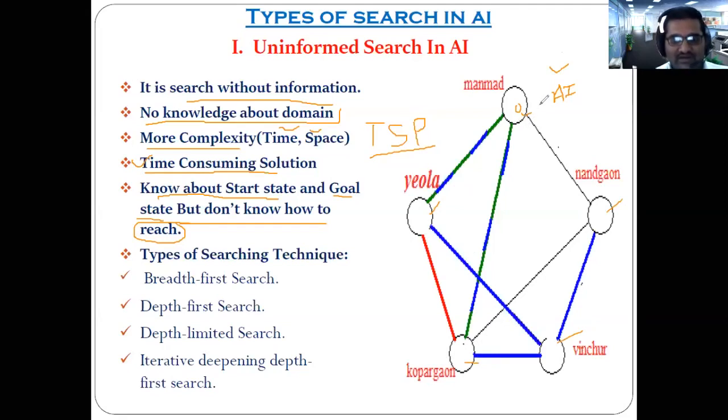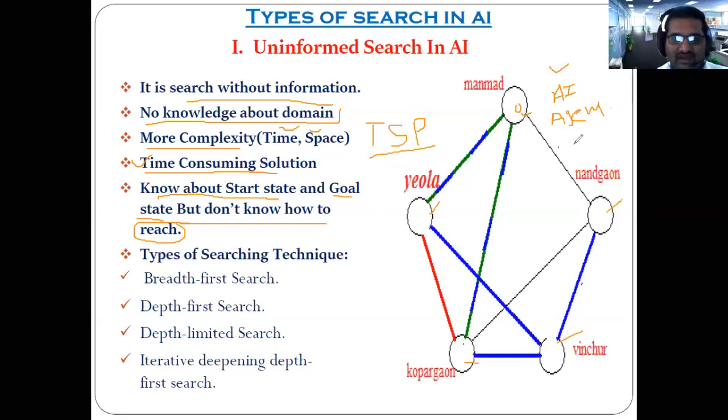Now imagine one situation. Here the AI agent knows that he has to start from this point and then go to the rest of the locations, but he doesn't know how to go to the different locations.